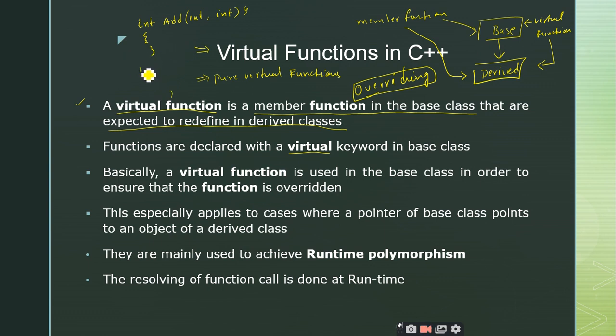So when I make use of overriding, I have to give some modifications to the body of the already existing function, that is add. So in the derived class also, I should have the same signature. Here I am writing the signature in the derived class: int add(int, int).